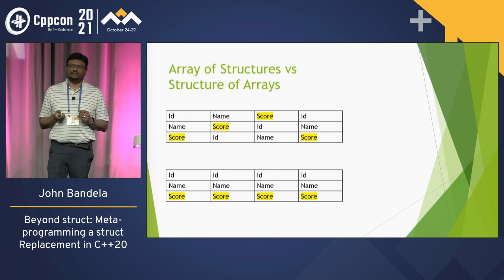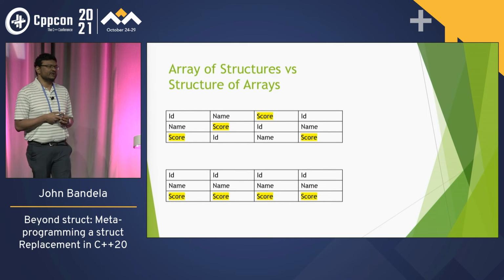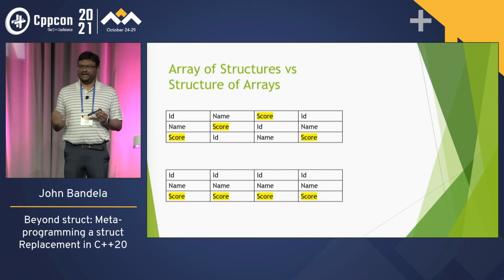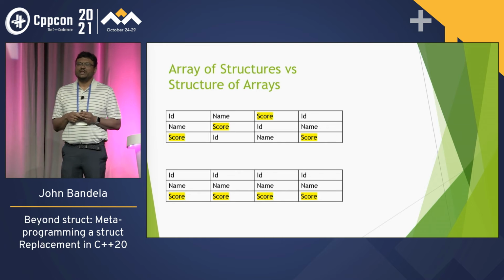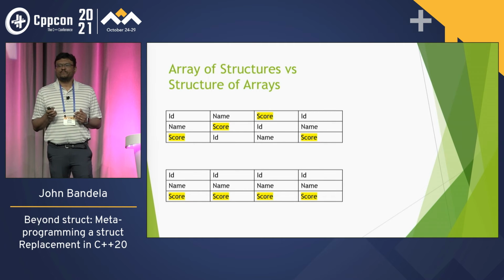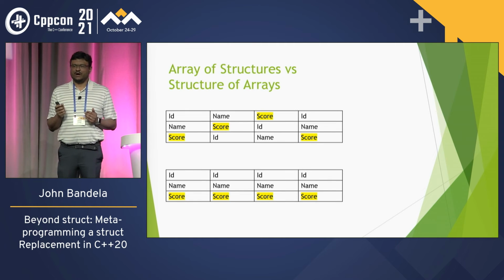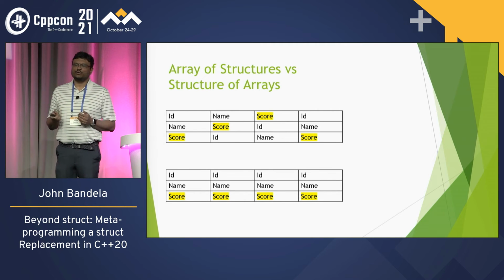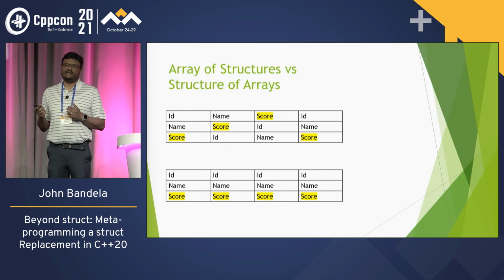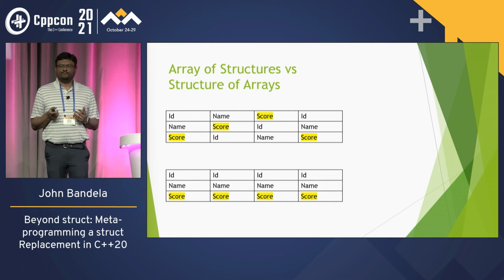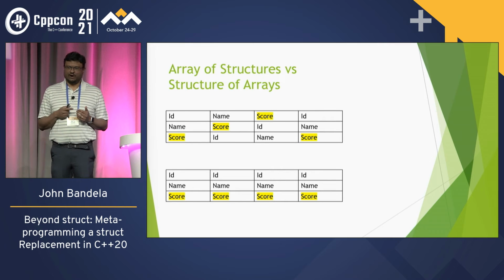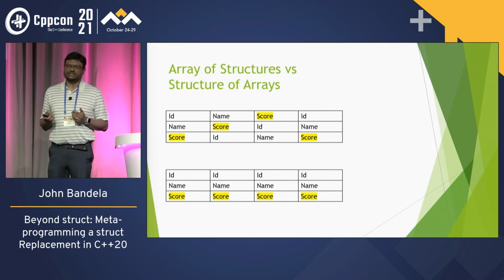Why would you want to do that? So let's look at memory layout, right? Let's say memory goes from left to right and then wraps around. If you look at how the array of structures is laid out, we have ID, name, score, ID, name, score, ID, name, score, right? Versus the other way where you have all the IDs together, all the names together, all the scores together.